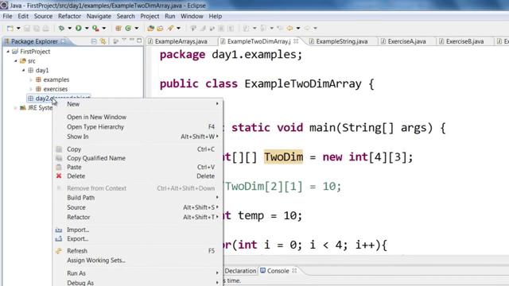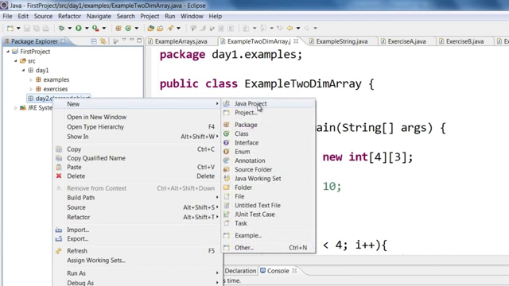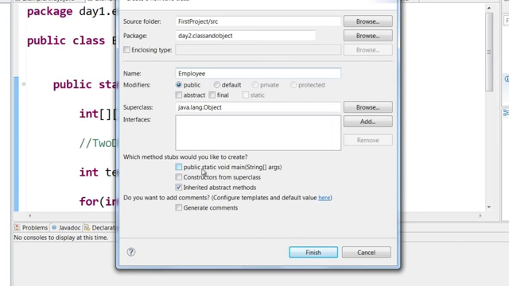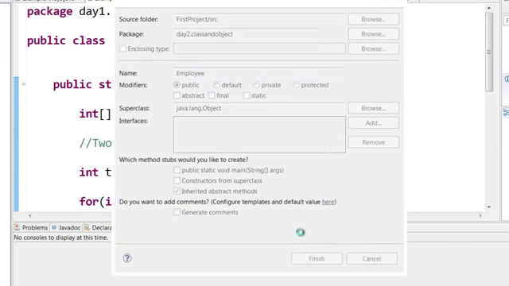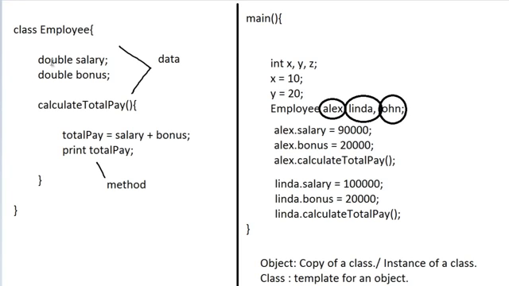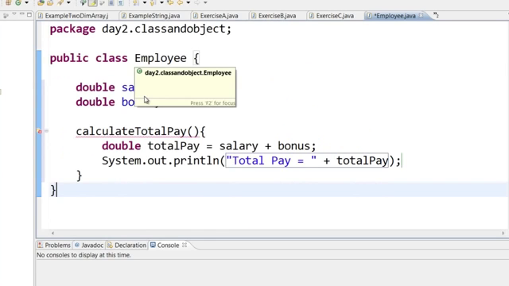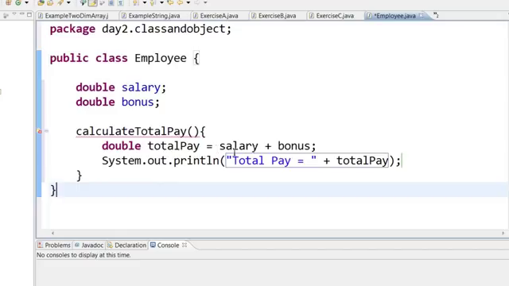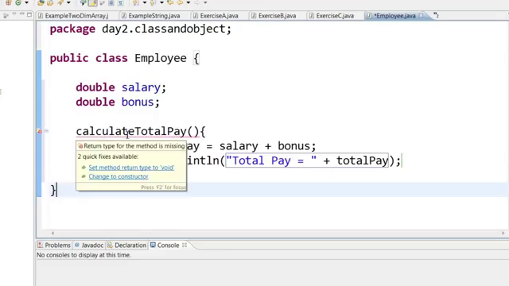And in this, let us create a new class called employee. You need not check this public static void method. So in this class employee, we are going to have a salary, bonus, and a calculate total pay method. So now if you see, I have this class called employee with salary and bonus, and then I have this method called calculate total pay, which adds up the salary and bonus and prints out total pay equal to the total pay. It is giving me some kind of an error.